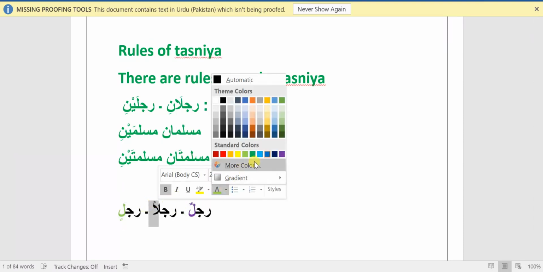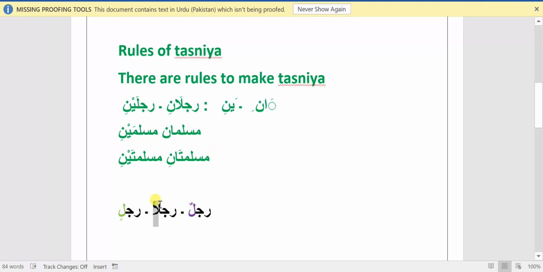Same word with three different Arab. Can we put these Arab on our own choice? Can we just put Zamma on Rajul sometimes, Fatha sometimes, or Kasra sometimes as per our own choice? No. In the Arabic language, if there is an Arab on any word, there must be a reason, there must be some word which is responsible for giving a specific Arab to that word.